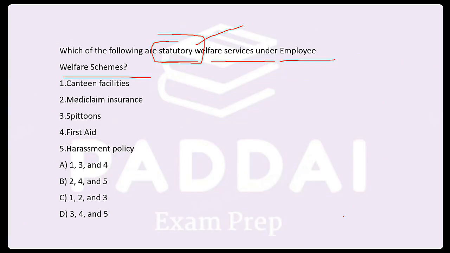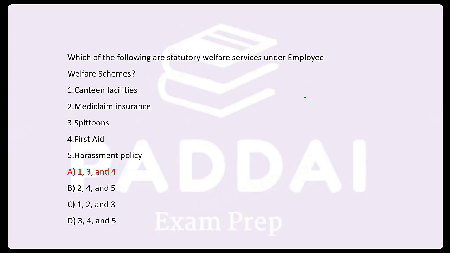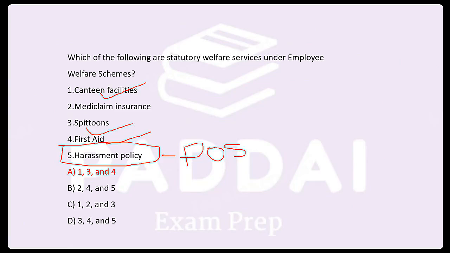If we check in terms of labor laws, canteen, crèche, first aid have statutory provision. Now, specifically, harassment policy, POSH, you know this, but this is not actually in the category of labor laws.